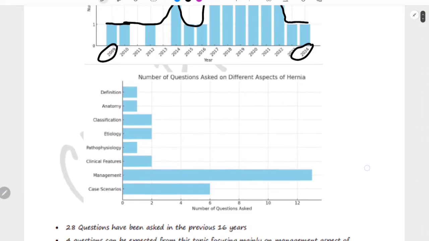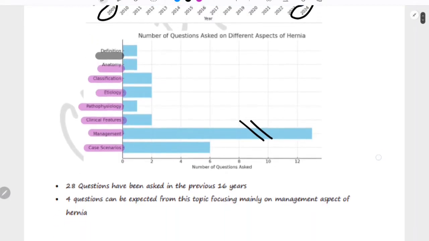Within hernia, what are the various topics in which questions are being asked? For that I have classified the topics into definition, anatomy, classification, etiology, pathophysiology, clinical feature, management and case scenarios. You can see that the maximum number of questions asked from hernia is from the management or the surgery point of view.